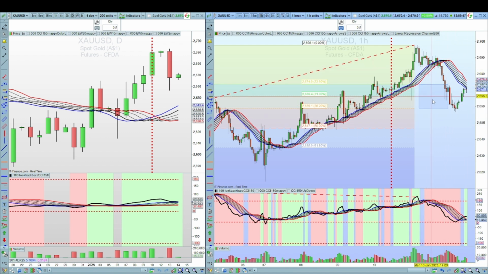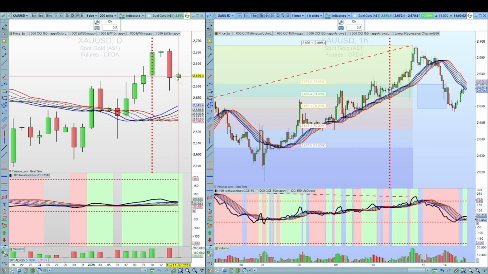You can see there it's actually bounced right off that 38%, hit our minimum target range, and bounced off that 38%. We may possibly see further highs. I'd like to see this break above that moving average range to confirm, and by then you would have seen a bigger bullish candle on the daily as well to confirm the bull. So slightly bullish movement on the gold price, especially if it breaks above that moving average range.